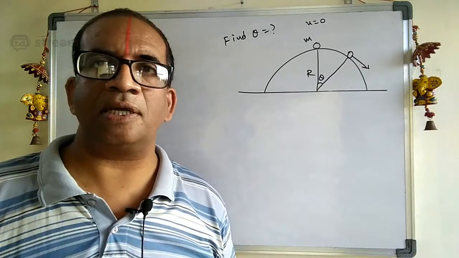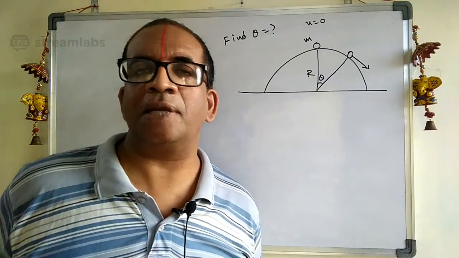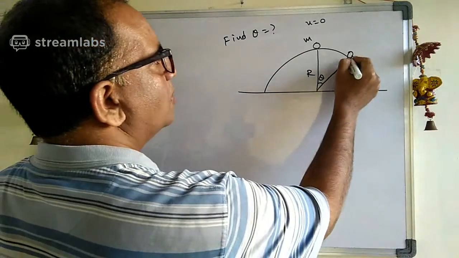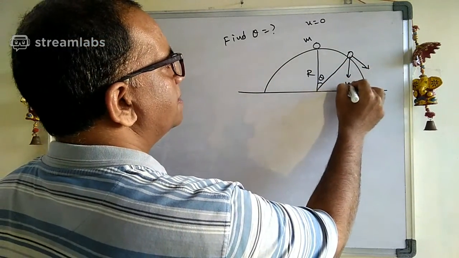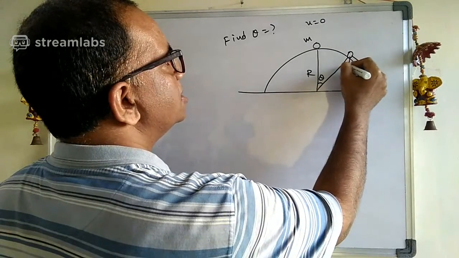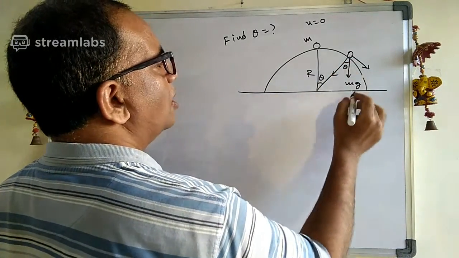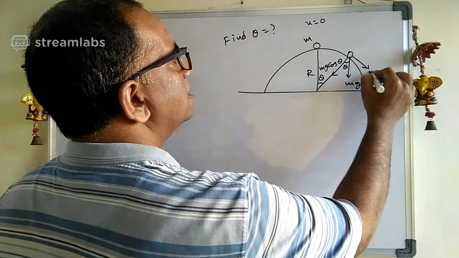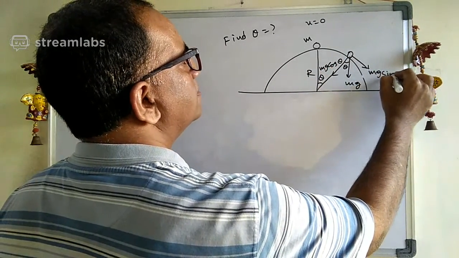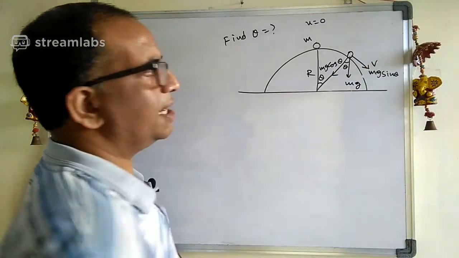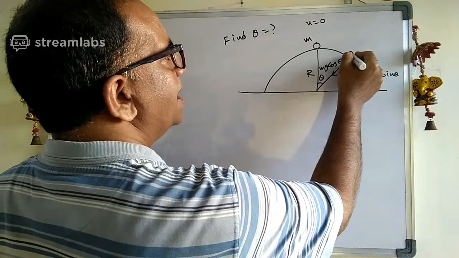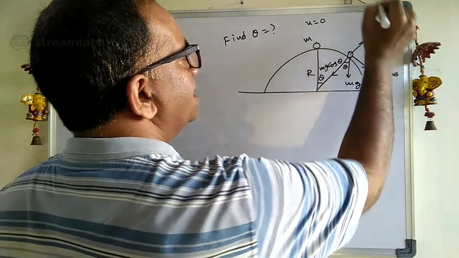Are you following what I am saying here? Let us try that one. Come on, please do it. See here, observe carefully. This is the mass here. Therefore see what you will get here. This one is mg. This one is theta. So resolve into components. This one is mg cos theta. This one is mg sin theta. And it has got some velocity v. Also see carefully here, the normal reaction is N here.